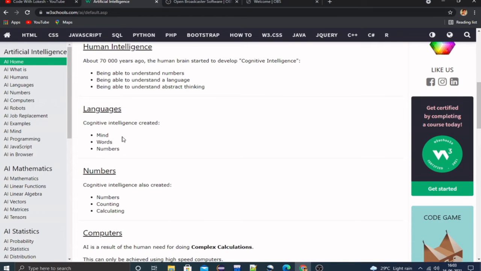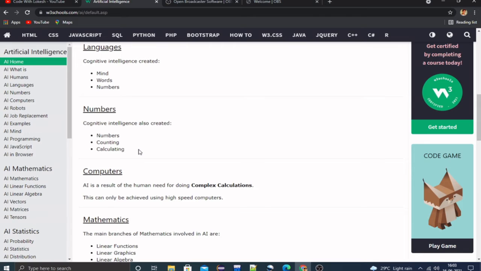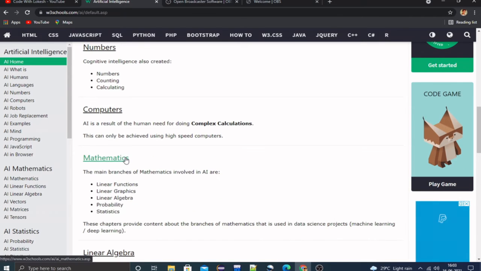In languages, we basically have mind, words and numbers. So basically we have three kinds of languages, as I said: mind, words and numbers. These numbers are also used in counting and calculating. So these numbers are used in three different ways, as you can see here: numbers, counting, calculating.